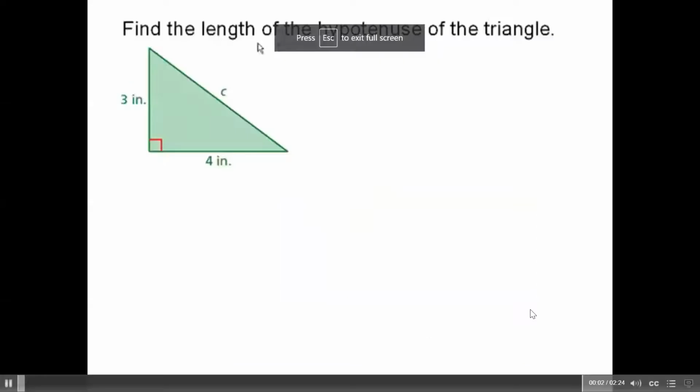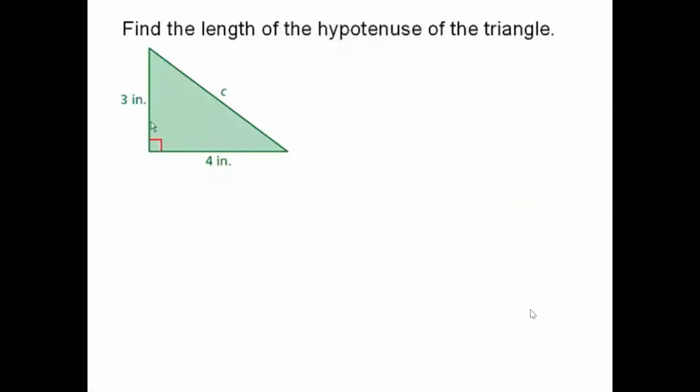So today I'm going to have you practice solving for side C, also known as the hypotenuse. So I'm going to show you this next tutorial. Find the length of the hypotenuse of the triangle. First, notice we have the symbol for a right angle. That means that this is a right triangle. So our variable C is the hypotenuse because it is the side opposite of the right angle.